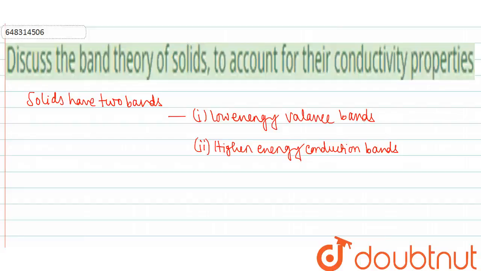Now, based on the distance between them, first of all let's show it diagrammatically. Say the red colored is the valence band. It contains the free electrons or the valence electrons.